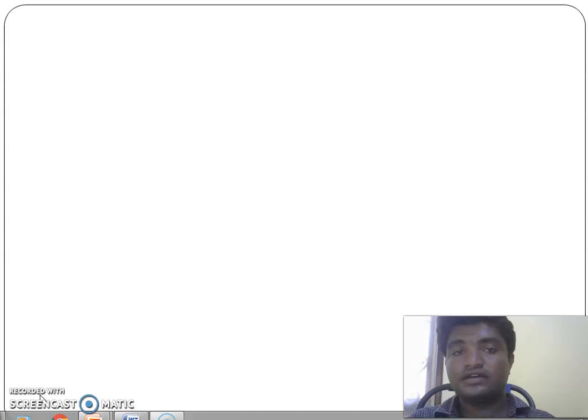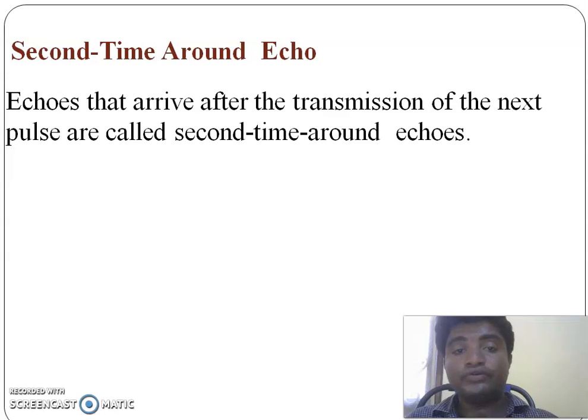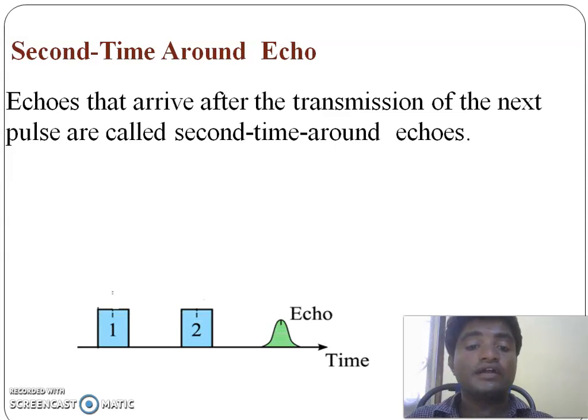Today's class I am going to discuss second time around echo. The echoes that arrive after the transmission of the next pulse are called second time around echoes, and these are very important to understand the range ambiguities.